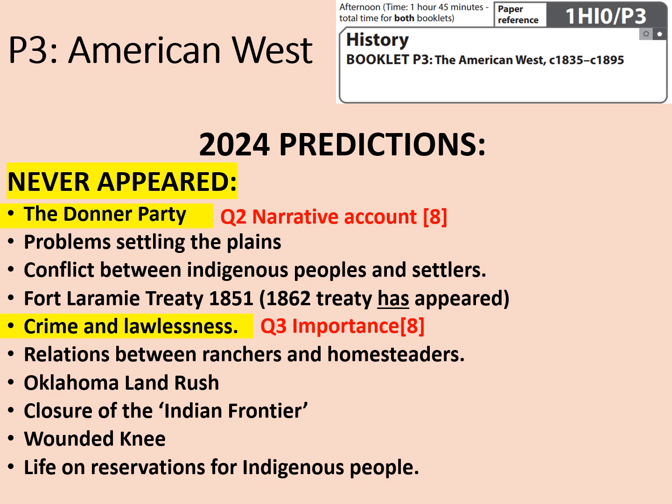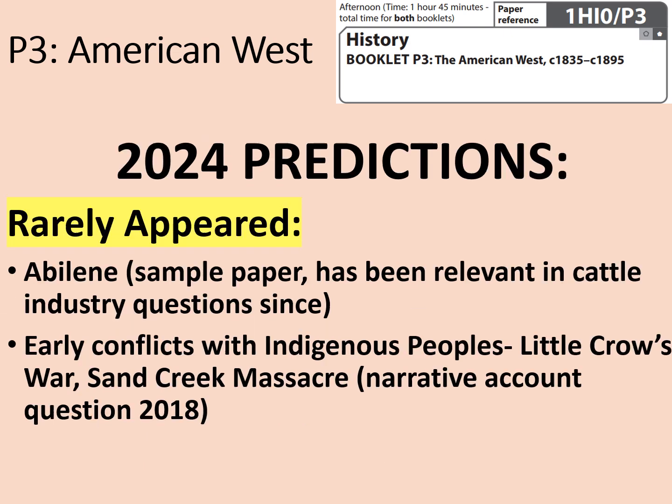That would have been quite a long list to revise, but I suppose it still narrows it down a fair bit, so it's probably quite helpful. What about the things that have rarely appeared? Well, there was something on this section as well. Abilene, specifically the cow town where cattle were herded to and then moved on to other cities to be sold at a higher price, that would have been absolutely relevant to the question 3 importance question, which looked at the railroads and the cattle industry. So that would have been good news.